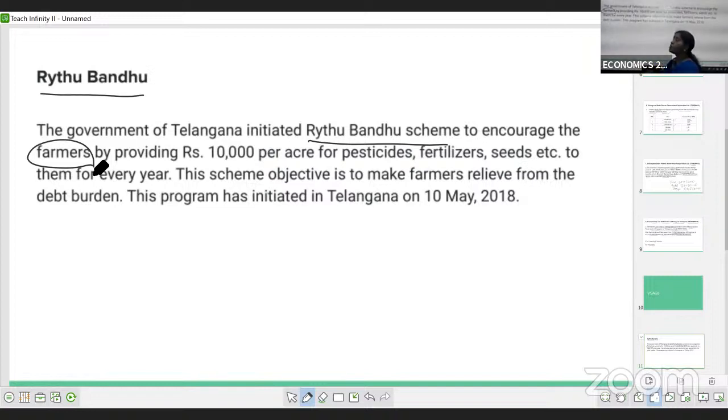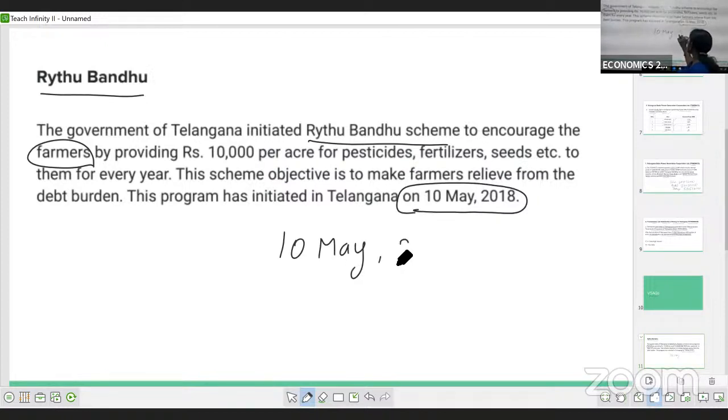The farmer's friend, to help the needs of the farmers, the Telangana government initiated this program on 10th May 2018.